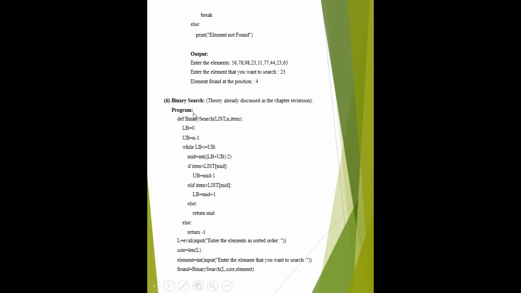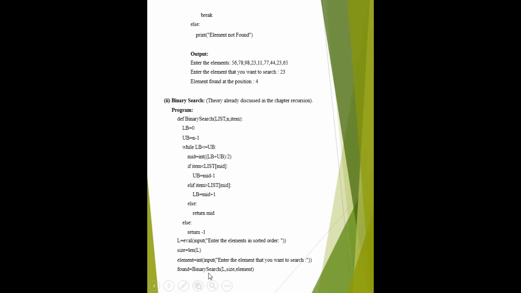In binary search, first of all you have to enter the values of the elements in the list, then calculate the length of the list, and then enter the value of the element you want to search. After that you call the binary function.